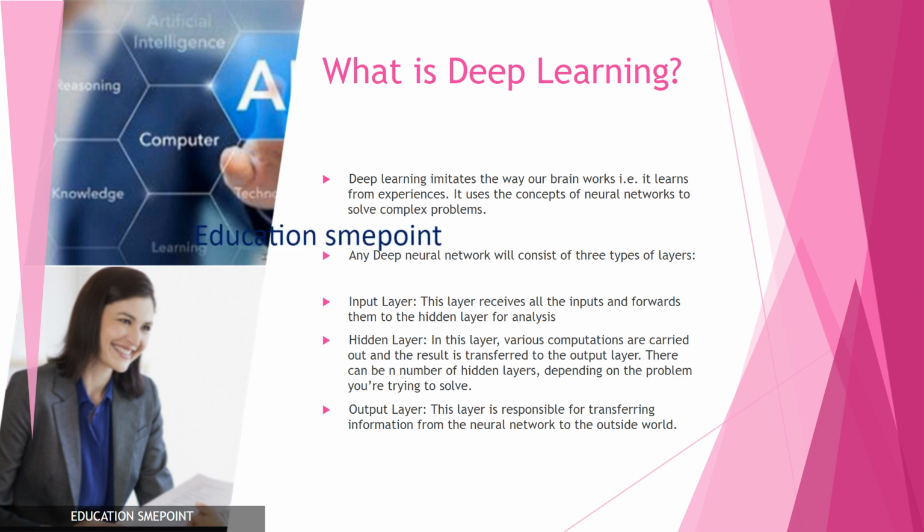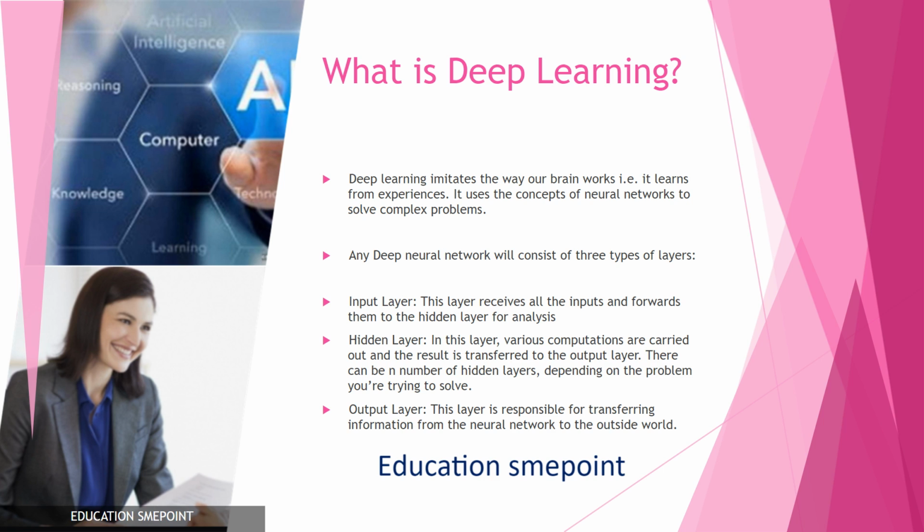What is deep learning? Deep learning imitates the way our brain works, i.e., it learns from experiences. It uses the concepts of neural networks to solve complex problems. Any deep neural network will consist of 3 types of layers. Input layer. This layer receives all the inputs and forwards them to the hidden layer for analysis.